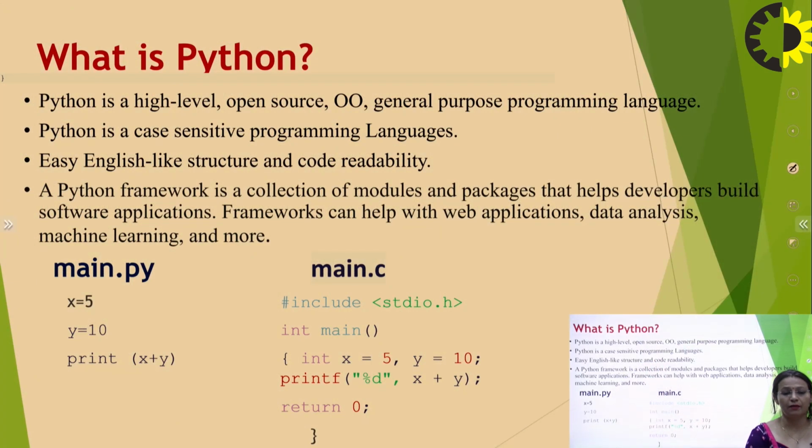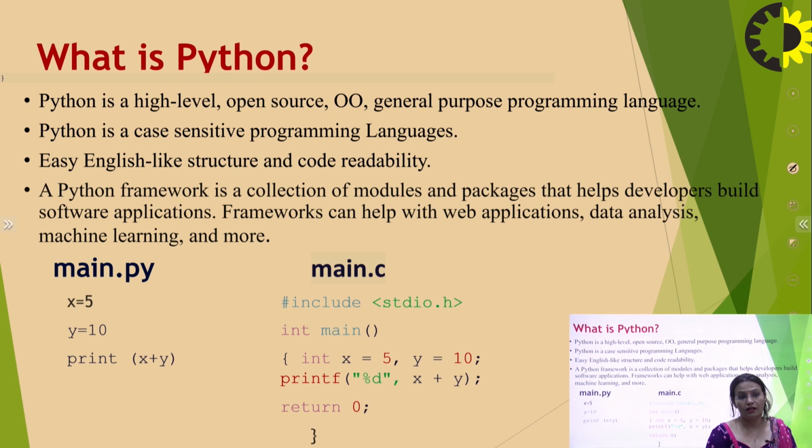That means if I am writing any word like apple with A capital and apple with a small, then both these words will be treated differently. It has an English like structure which is very easy to understand, and the code is very much readable, as we have read in C and C++.